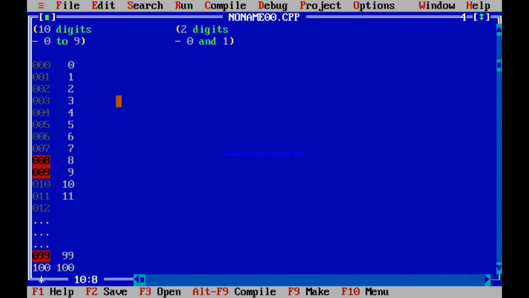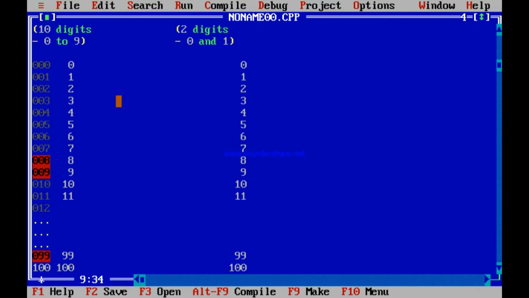Similarly, in 2 digits also, we need to represent 0, then 1, then 2, then 3, then 4, then 5, then 6, then 7, then 8, then 9, then 10, then 11, and so on and on. Maybe here 99 and then again 100.